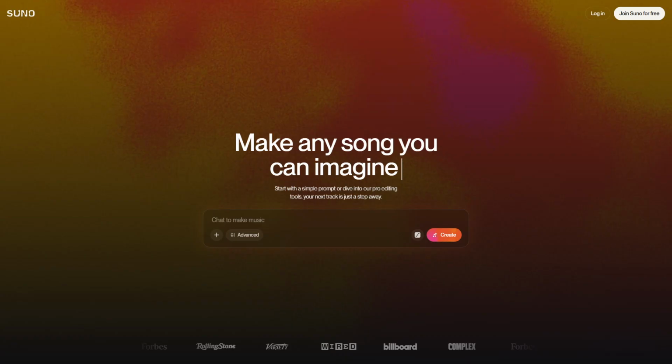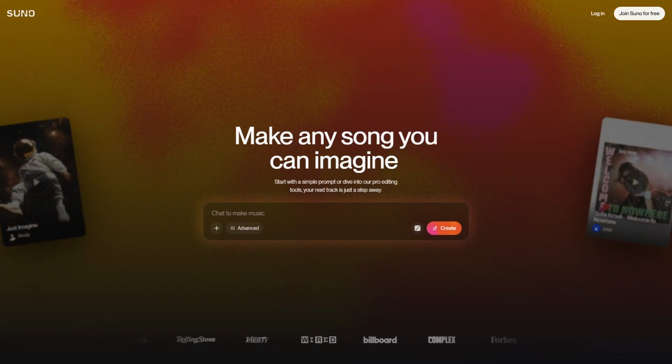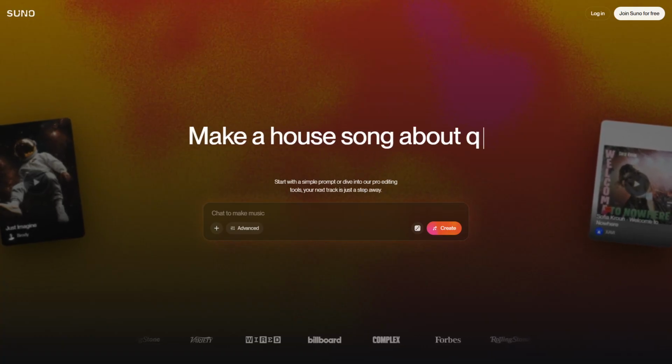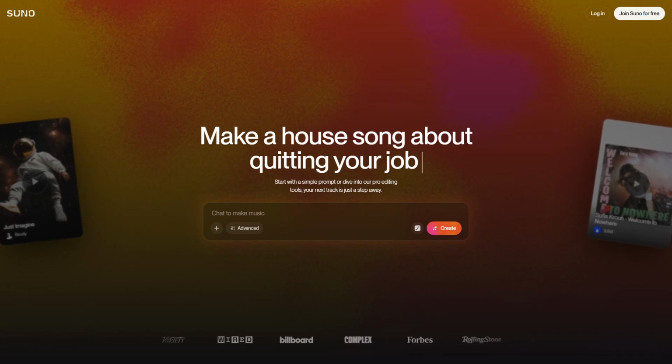Ace Studio AI focuses on customizable music creation with advanced editing, while Suno emphasizes fast, AI-driven music generation with ease of use. The core difference lies in customization versus speed.